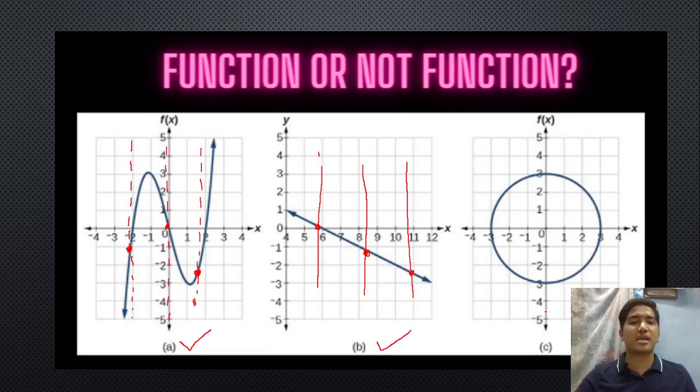Okay, how about sa letter C? Ayan. So if your answer is not function, then you are correct. Okay? Bakit kaya naging correct yan, sir? Okay, sige, drawingan natin siya ng vertical line. Okay, so ayan yung vertical line ko dyan.